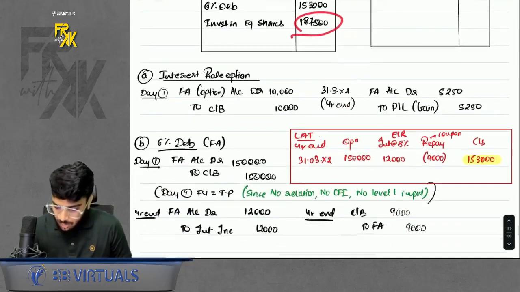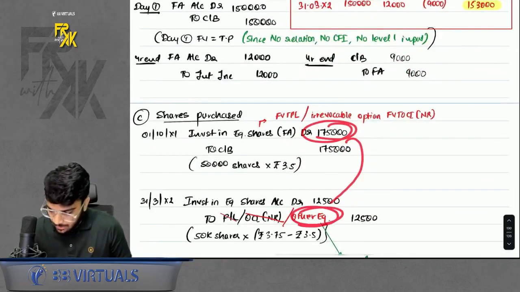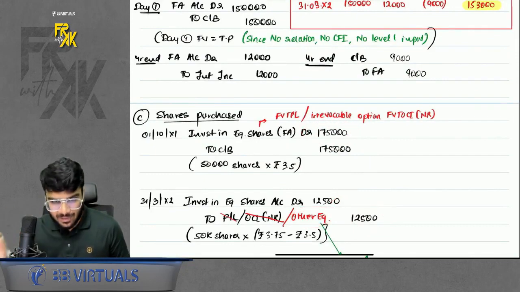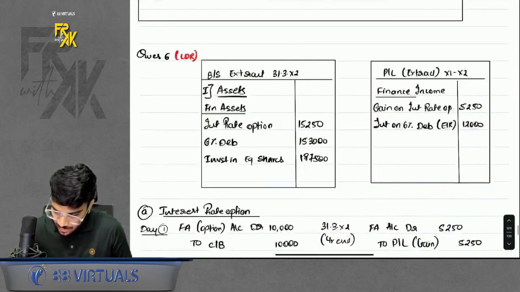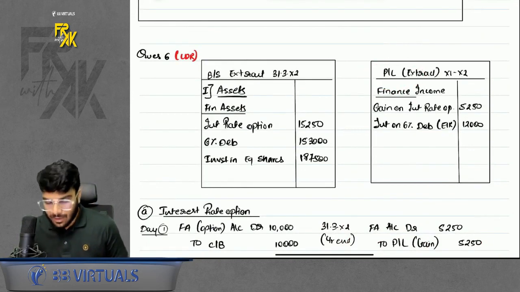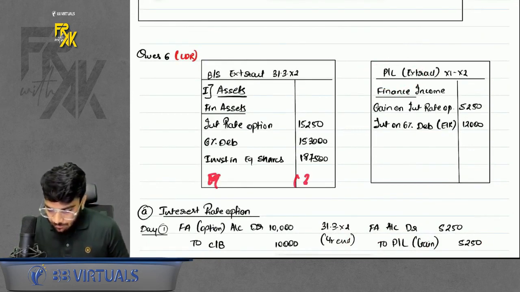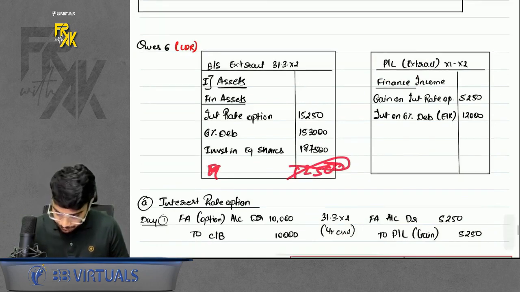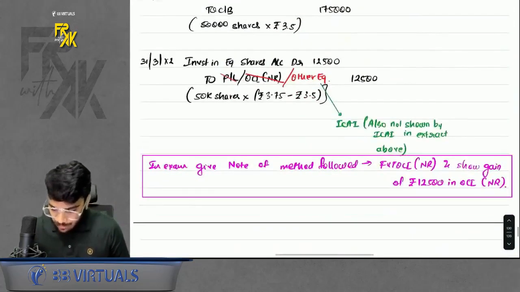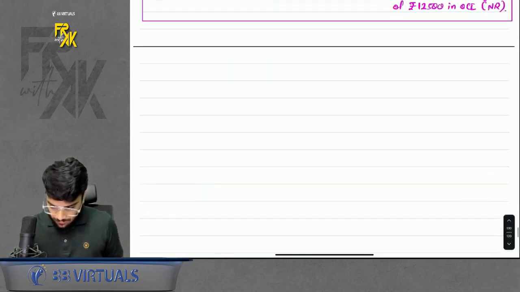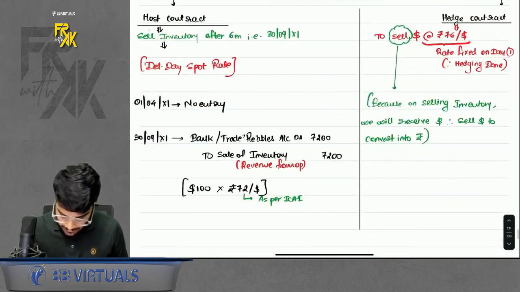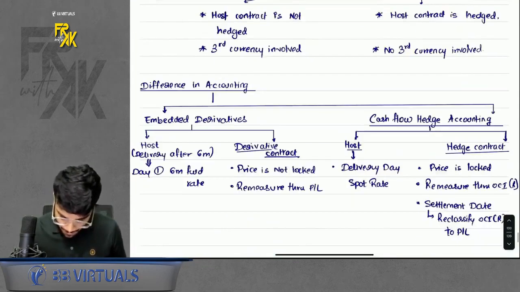Also, they made one more mistake. If they are showing it in other equity, it should come somewhere in the extract. If you are following P&L or OCI, it should come either in the profit and loss extract, or if you are showing it directly in equity or other equity, it should come in equity. They have not shown that 12,500 anywhere. Even I have not taken it, but ideally you can show it. Anyways, apart from this, I guess everything else is done.